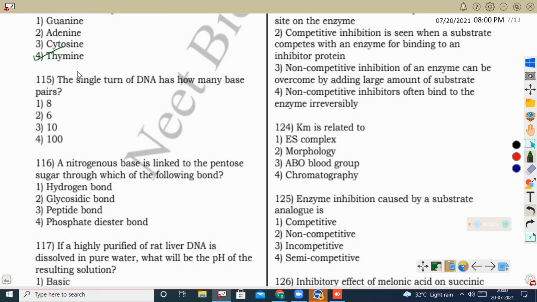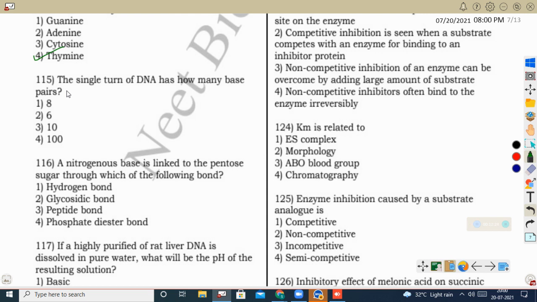Next question, the single turn of DNA has how many base pairs? Naturally, DNA has 10 base pairs in a single turn. Means when it is rotating 360 degrees, because the natural DNA, B-DNA, has a right-handed helical structure, just like a spiral staircase.